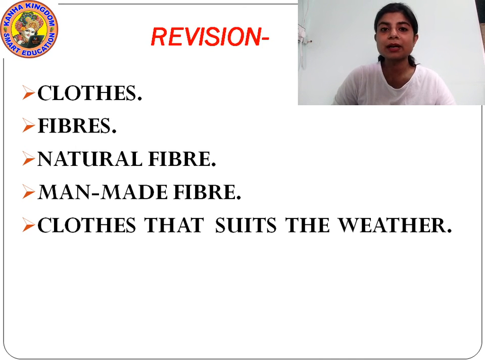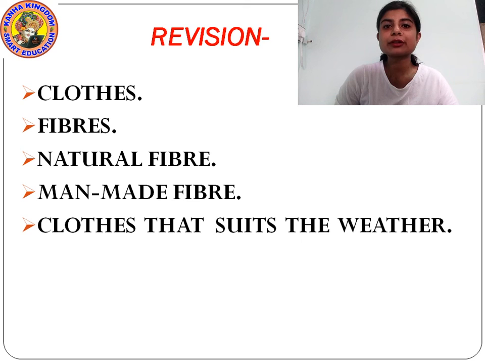In summer days, we wear light colored clothes, cotton clothes, so that they absorb less heat of the sun and allow the heat from our body to escape easily, keeping our body cool. That is why in summer we wear cotton clothes and light colored clothes.